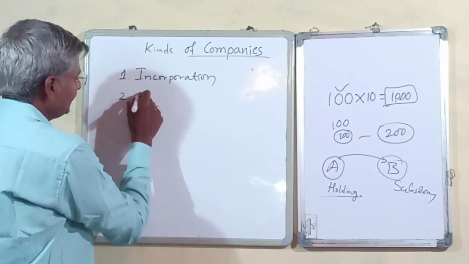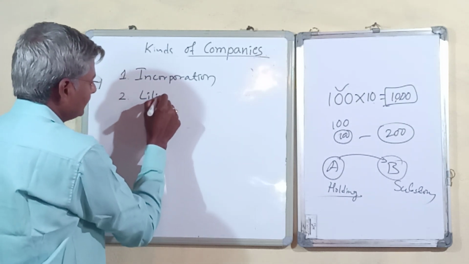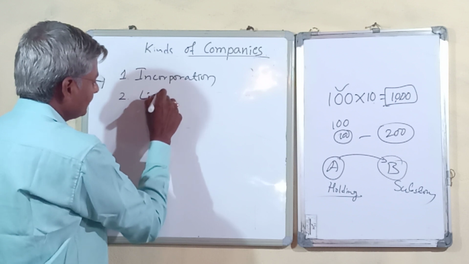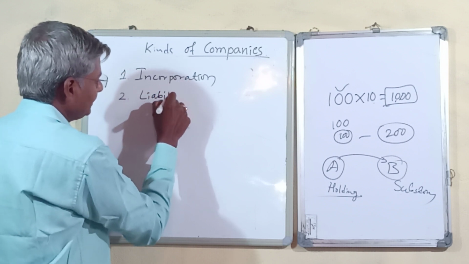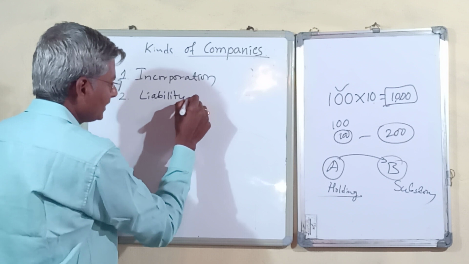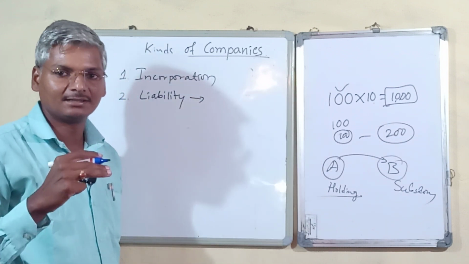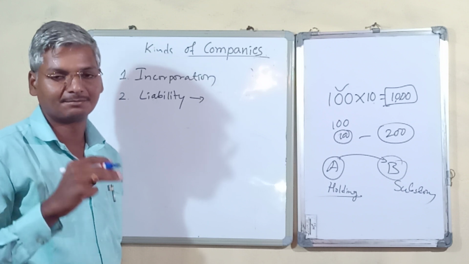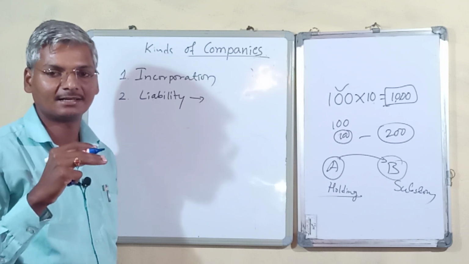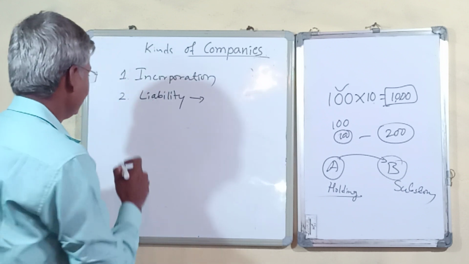The second is based on liability: we have companies limited by share, companies limited by guarantee, and unlimited companies.